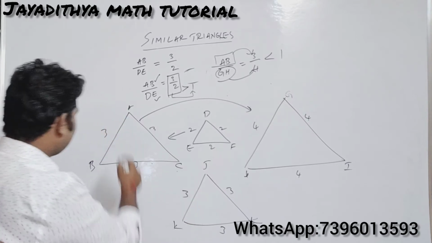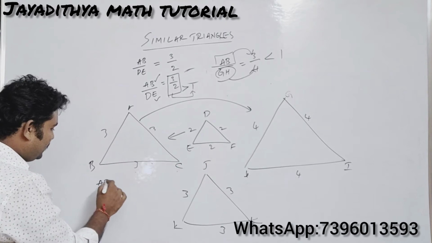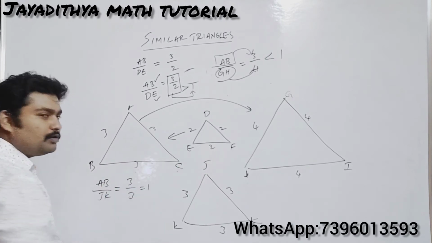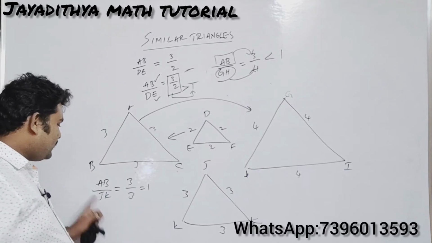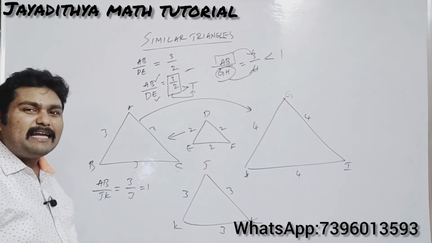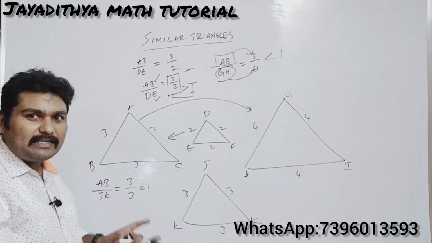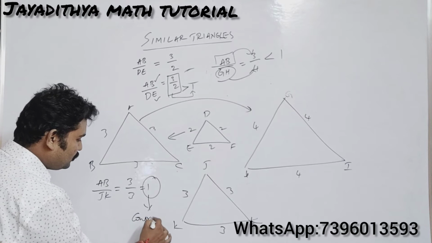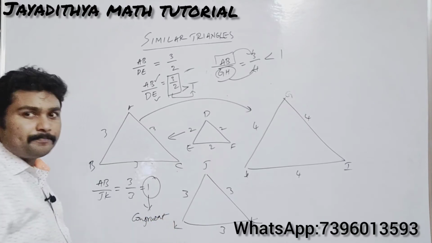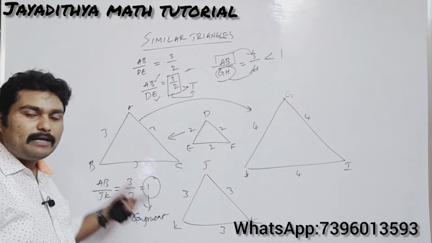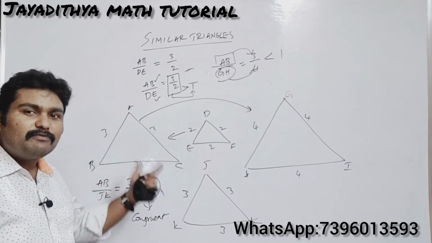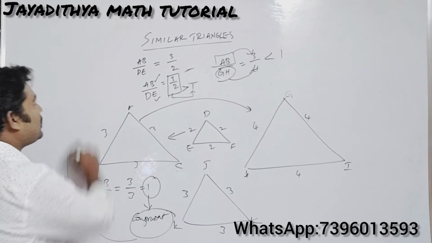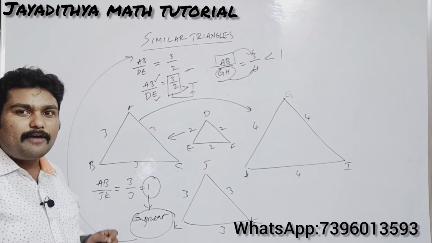And if you compare AB and JK, here the scale factor is 3 by 3, which is equal to 1. If the scale factor is 1, we get the same figure, the exact figure. So this case is nothing but congruent. You say those figures are congruent figures. When the scale factor is equal to 1, you get the same exact figure, which we call a congruent figure. So you can understand that congruency is a part of similarity.